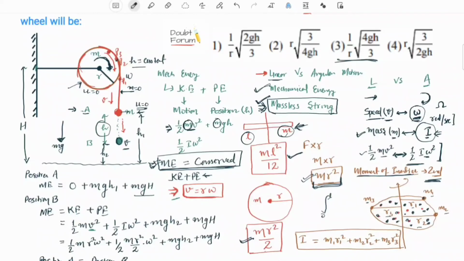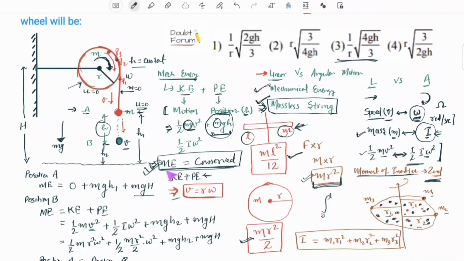Now mechanical energy is kinetic energy and potential energy. These two energies are called mechanical energy. Kinetic energy is because of motion or velocity, the formula for which is half mv square. Potential energy is the energy in a body because of its particular position. So the formula is mgh, h being the height, and this is called gravitational potential energy. The law of conservation of mechanical energy says when the forces acting on a system are conservative forces, the total mechanical energy of the system remains conserved or constant.